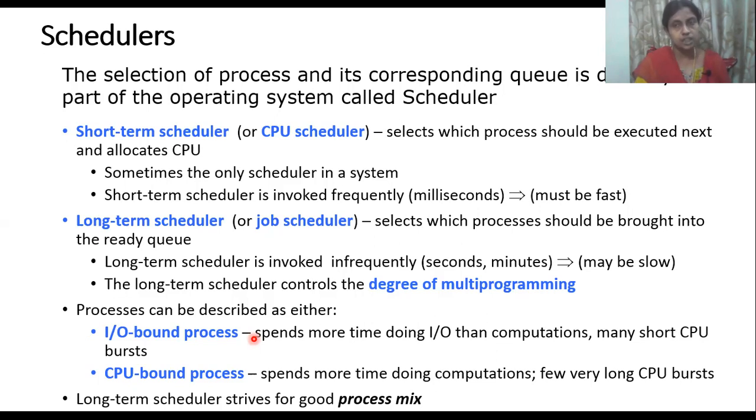Another is CPU bound. Here it depends upon the processing speed. One particular process is executing, and only once I finish it do I move to the next one. Then we call it a CPU bound process.